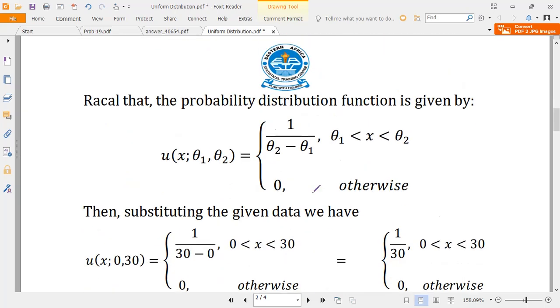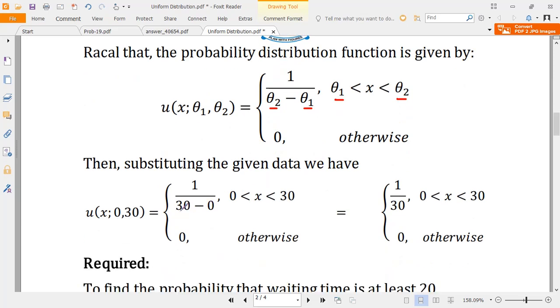So we start by recalling our formula, from the previous lecture. It is 1 over theta 2 minus theta 1, which is equal to k, in this interval, or 0 otherwise. This is the definition of our function. Now, what is needed is to substitute the given values for theta 2 and theta 1 in this equation. Remember, theta 2 equals 30, theta 1 equals 0.